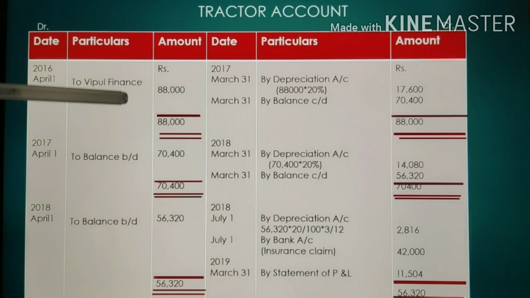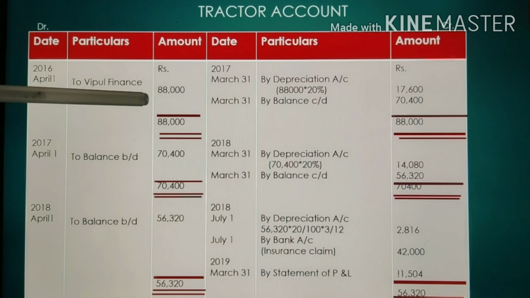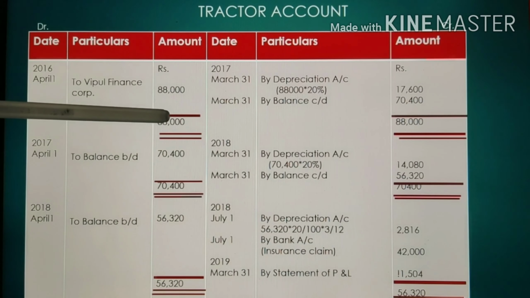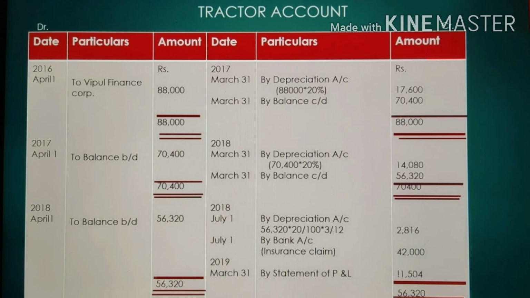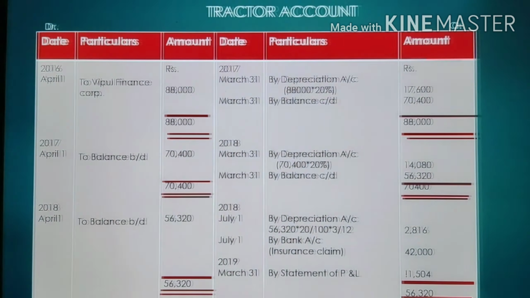That means this entry is for the purchase of the tractor by financing through Vipul Finance Corporation, that is 88,000. In the tractor account we will show the depreciation, because the value of the tractor is reducing through the diminishing balance method, as given in the question: X Limited writes off depreciation at 20% per annum.